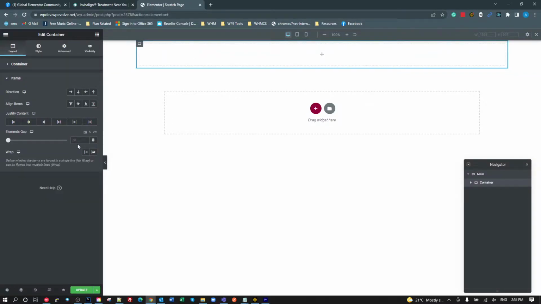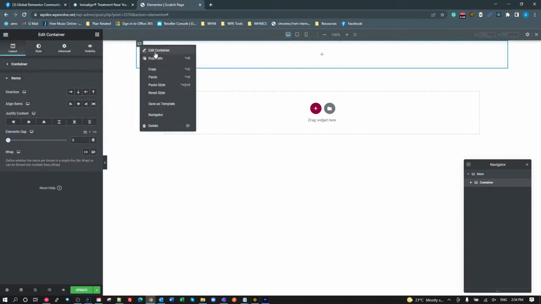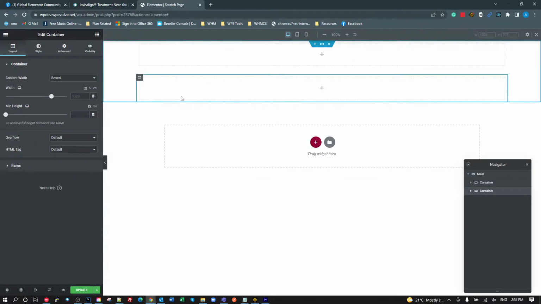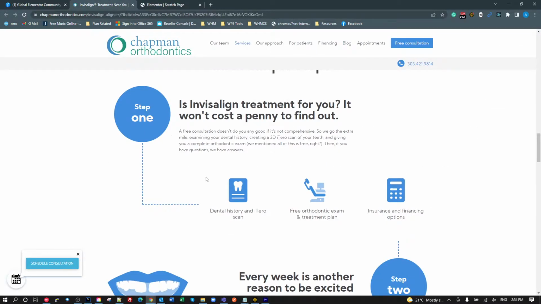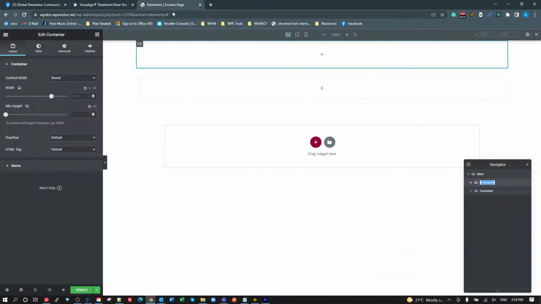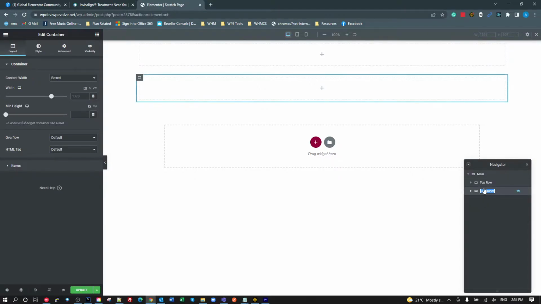Now I'm going to set the gap to 0 on this, and I'm going to duplicate that. So we've got two containers within this container here. Actually, let me have a look here. Yes, we have. So under main, we've got two containers. I want to make this container here the top section, so this section here, and the next one I'm going to make these icons. So I'm going to call that top section, or top row probably is more relevant, and I'll call this top icons.